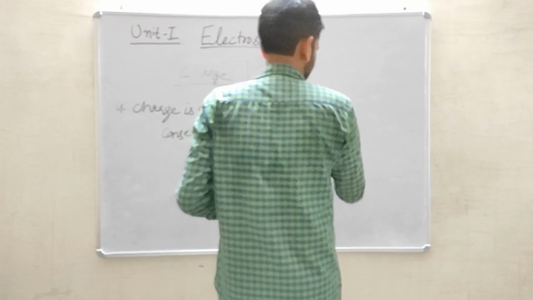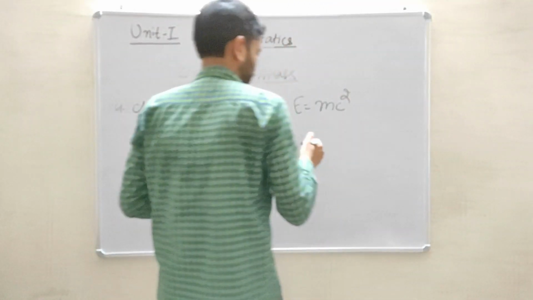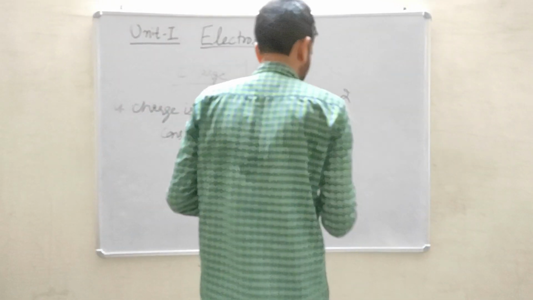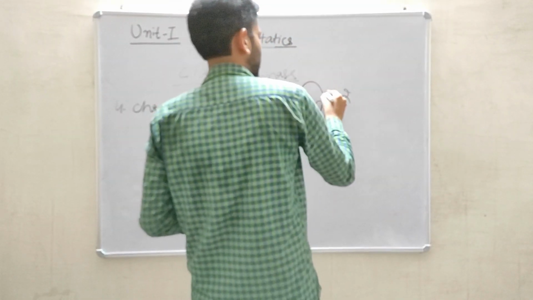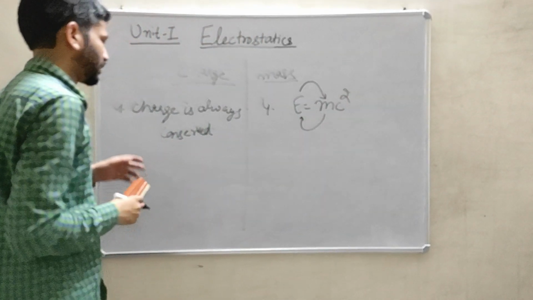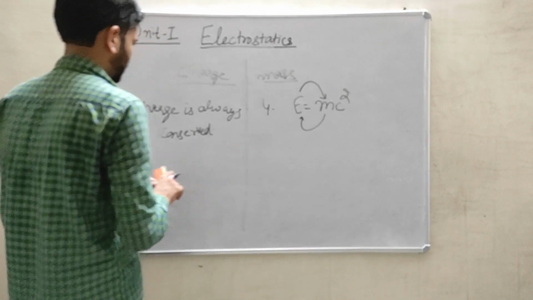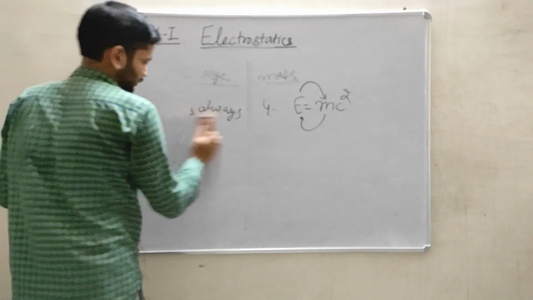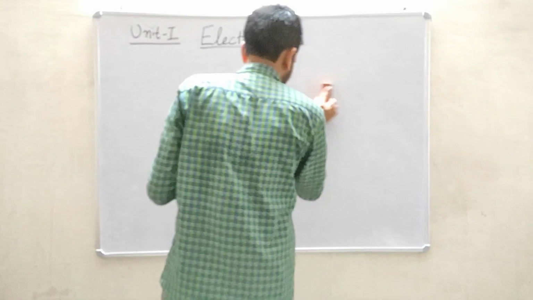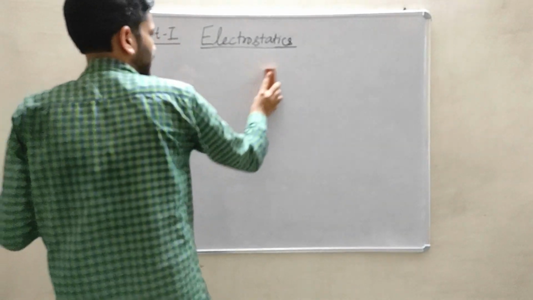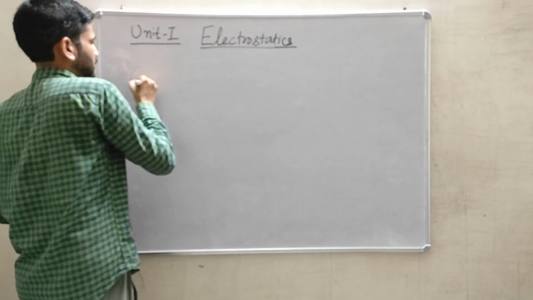It might be you have already studied about this relation in either your class 10th or class 11th. So this is the Einstein energy mass relation, and this mass can convert into energy and energy can also be converted into mass. Which means that mass of a body is not conserved. So these are the basic differences between the charge and masses. So after this I will describe how the two charges will interact with each other and what that interaction is called to be. So that interaction is governed by